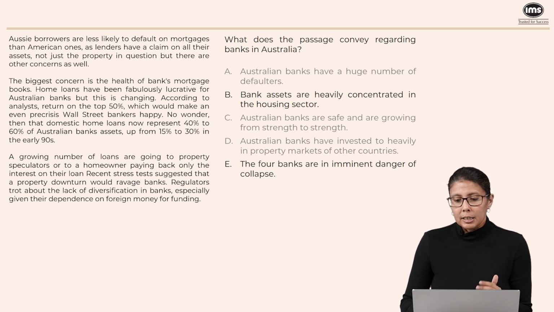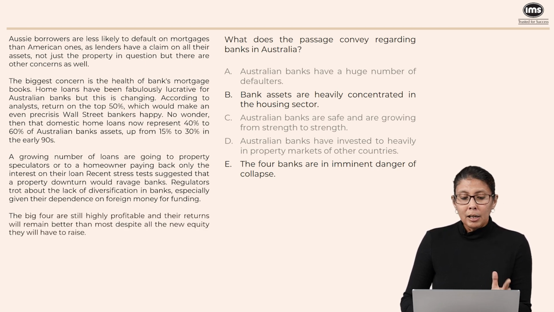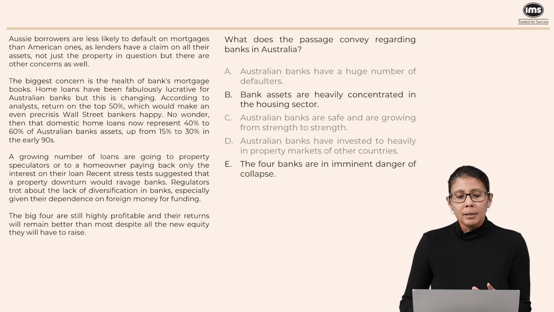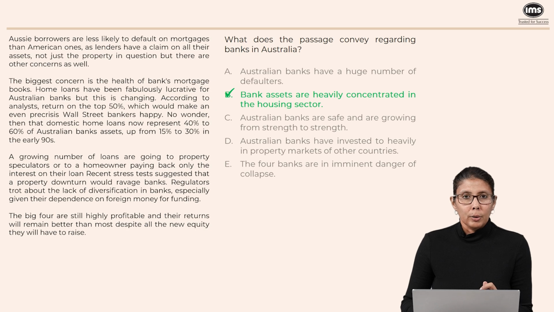And the last one says the four banks are in imminent danger of collapse. Imminent means it is bound to happen. Whereas if you look at the text, it says the big four banks are still highly profitable and their returns remain better. In case there is a property downturn, it is possible that the banking market might collapse. But that is not imminent, it is not bound to happen, and that is why E cannot be our answer. So we go back to B, and that is definitely the correct one.